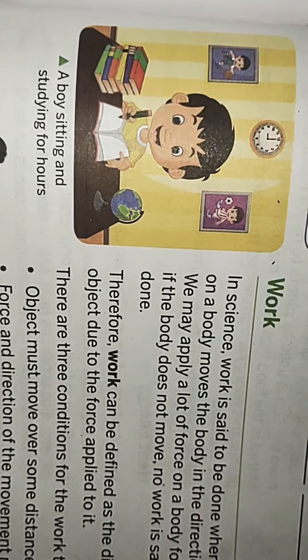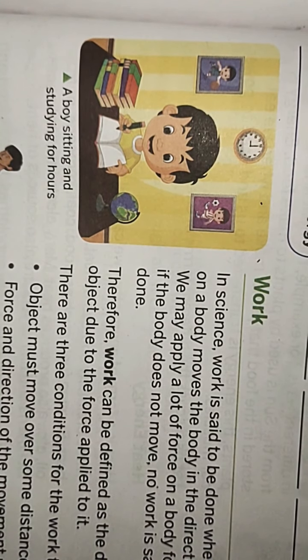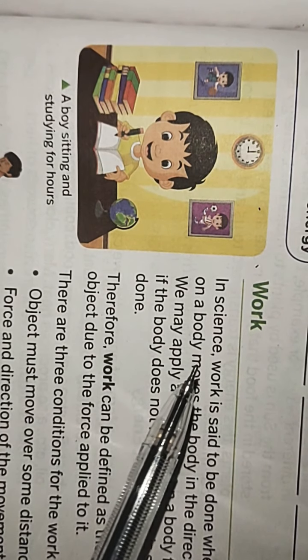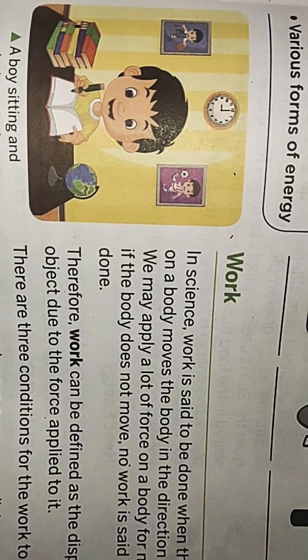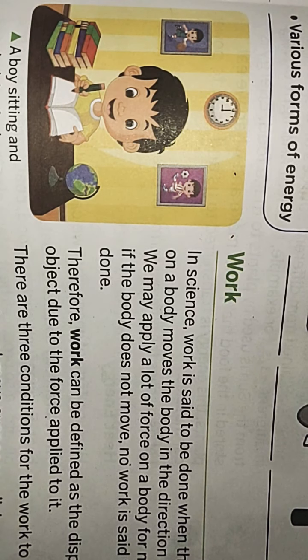We might be sitting at the desk or on the chair studying for hours, and even though there is a lot of mental work, in science it is not considered work done because it involves no application of force and there is no movement. This is another example where work is said not to be done.